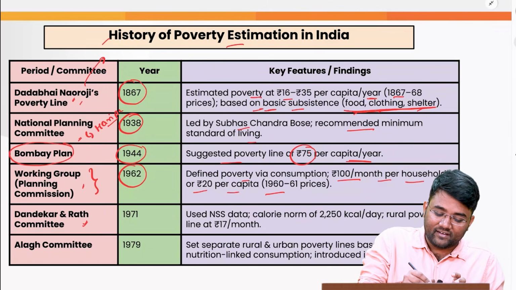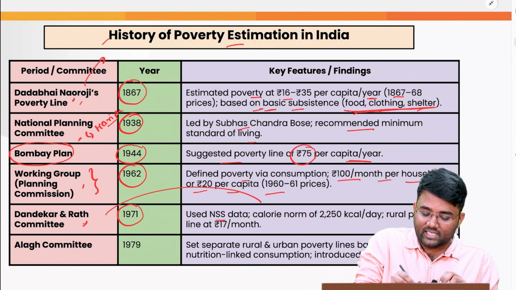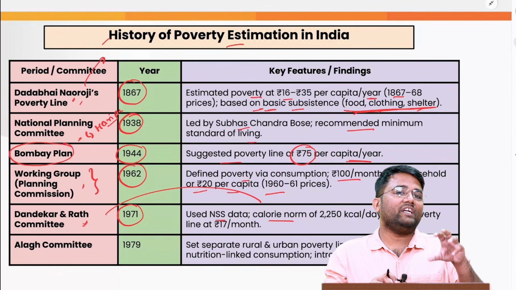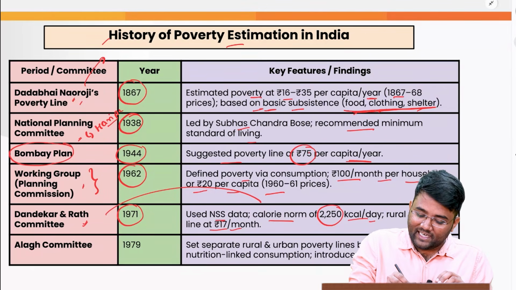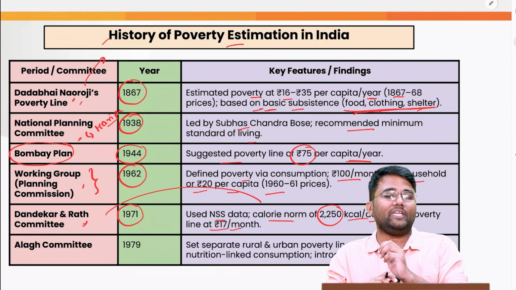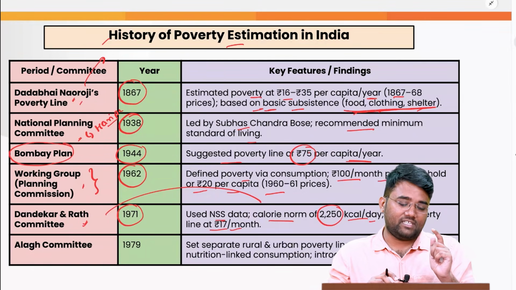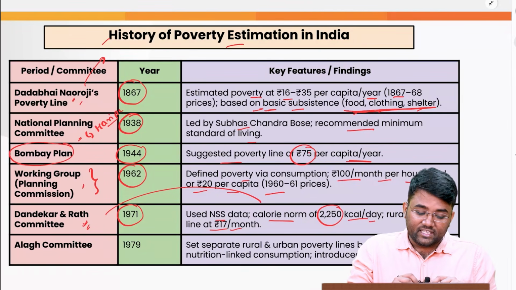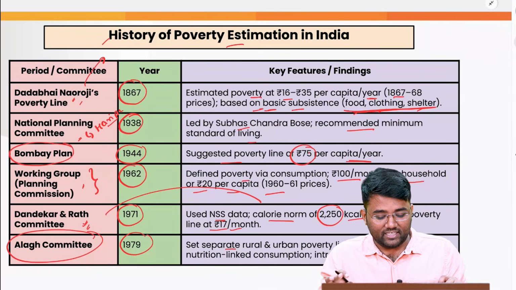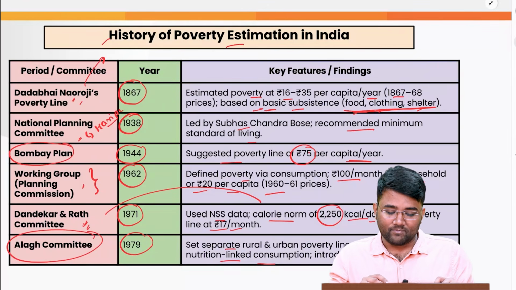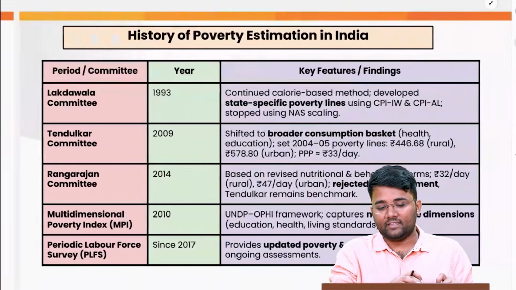Then we have the Dandekar and Rath committee that came in 1971, which used the NSS data, and it was the first time that calorie norms were kept for defining poverty. For example, 2250 kilocalories per day, with the rural poverty line at 17 rupees per month. So if a question comes in your prelims examination asking which was the first committee that came with calorie-based poverty estimation, that was the Dandekar and Rath committee. Then we have the Alagh committee that came in 1979. They set separate rural and urban poverty lines based on nutrition-linked consumption, and it also introduced inflation adjustment to reflect changing commodity prices.